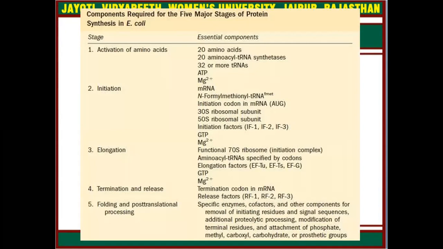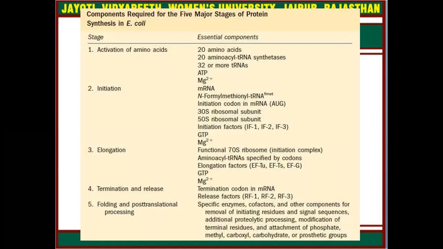For the activation of amino acids, we need amino acids, aminoacyl tRNA synthetase, 32 or more tRNAs, ATP, and Mg2+ ions. For initiation, we need messenger RNA, formyl methionine tRNA, the initiation codon in messenger RNA, which is AUG, 50S and 30S ribosomal subunits, initiation factors IF1, IF2, and IF3, GTP, and Mg2+. For elongation, we need the functional 70S ribosome with the initiation complex, aminoacyl tRNAs specified by codons, elongation factors EF-Tu, EF-Ts, and EF-G, GTP, and Mg2+.